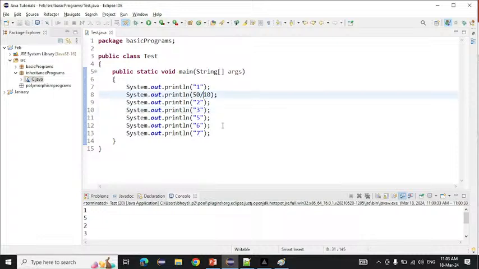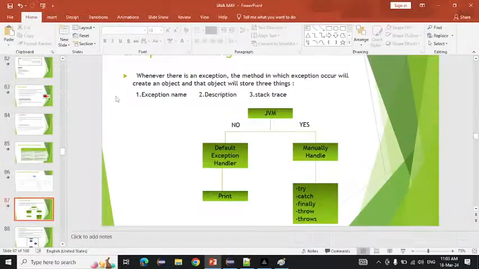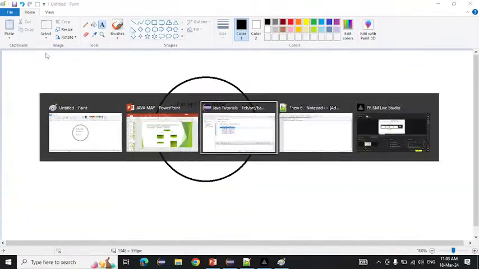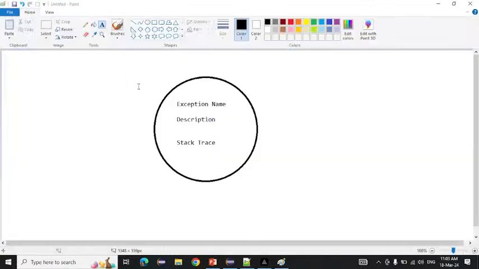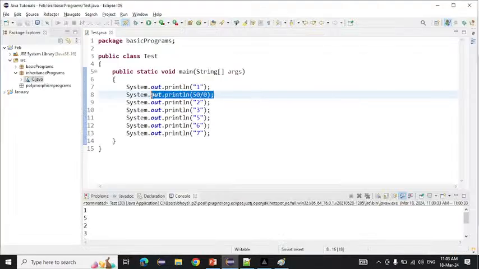So now, sorry, here the exception has not come. Now it will come. So this time the exception comes into the main method. So JVM will come here first. After that, what is the first step? It will abnormally terminate the program here only. After that, which is the next step? The method in which the exception occurred.